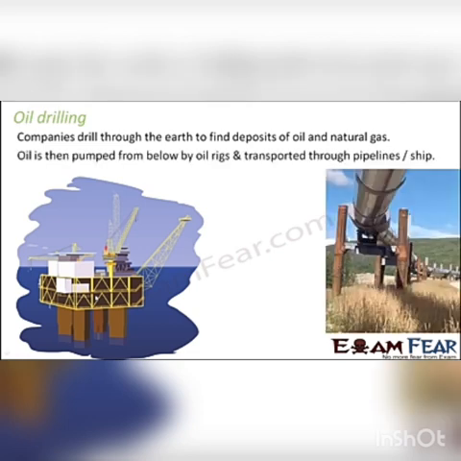So oil is then pumped from below by oil rigs and transported through pipelines or ships. As you can see here, this is how the entire setup would look like. Once the oil is being pumped from below to above, first the oil is fetched above. And then using pipelines it is sent to various other locations. And ships are also used for transportation, because normally you will have these kind of oil deposits under the ocean. So ship also acts as a good mode of transport.